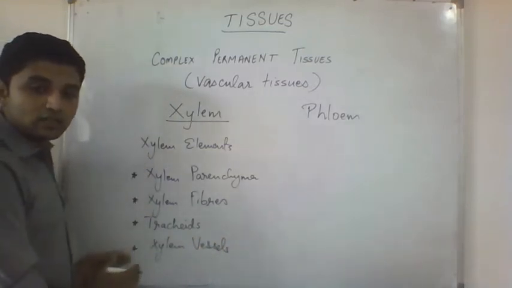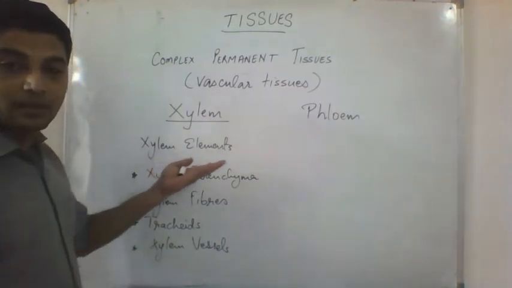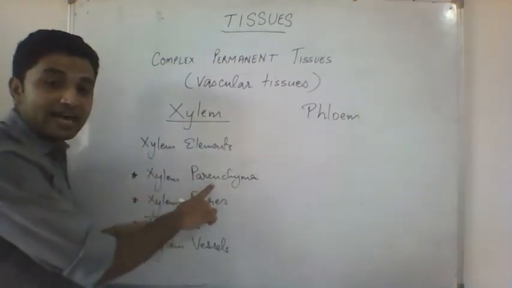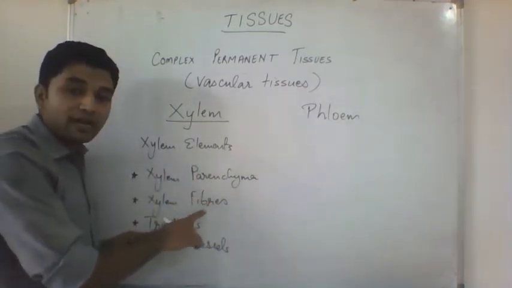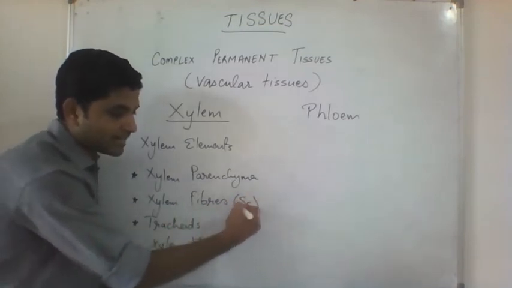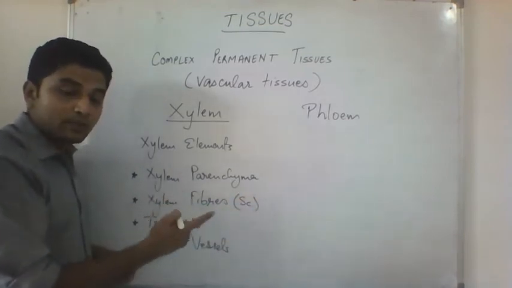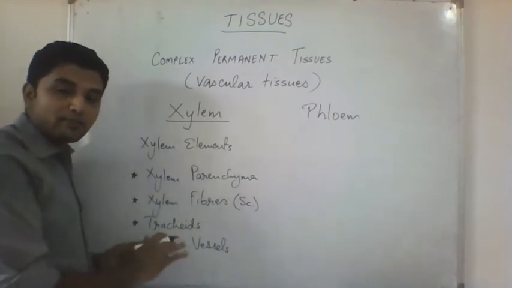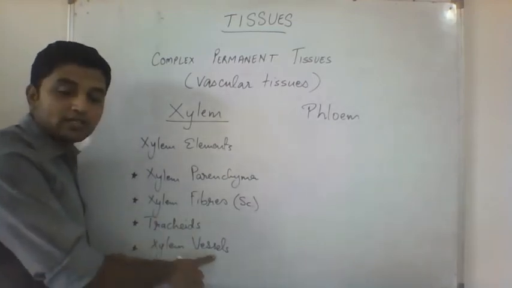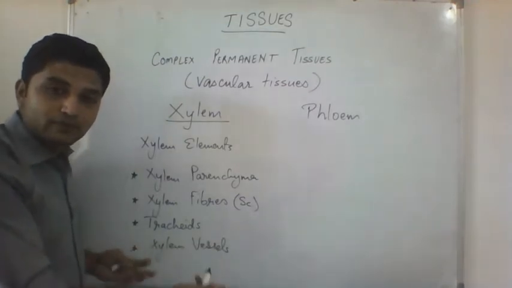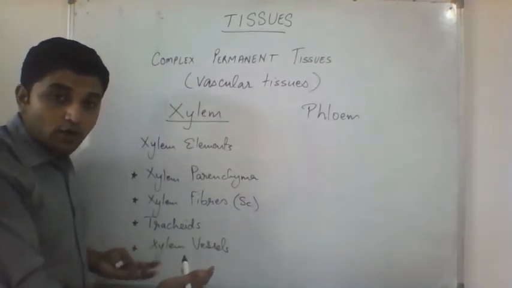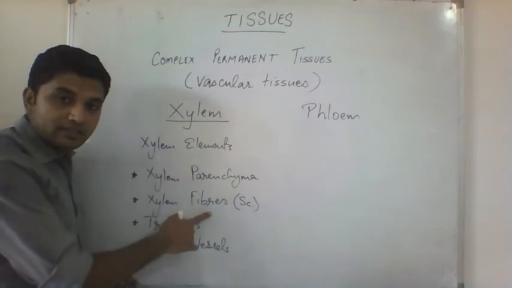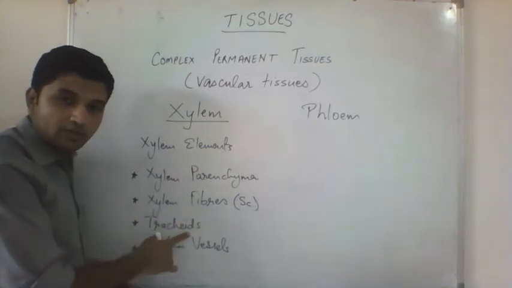These are the four elements that make up the whole xylem. It has parenchyma also. It has fibers. Fibers are the sclerenchyma that we studied in simple permanent tissues. It has tracheids also, which are also a type of sclerenchyma, and it has vessels also. A vessel is also a type of sclerenchyma. So what do we see? All this is sclerenchyma.